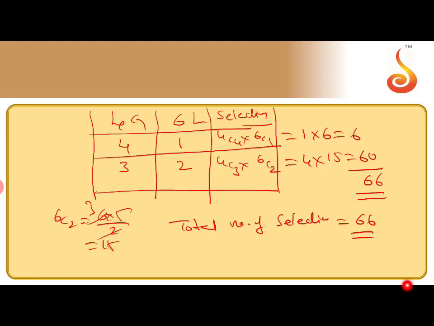First prepare a table. There are 4 gentlemen, 6 ladies. The majority will be what? Gentlemen. So you can give choices for gentlemen: 4, 3. If you take 4 here we require 1; 3, 2. In total we want a committee of 5. So the total members in a committee is 5. You can take the 5-member committee with different combinations. We have only 2 choices. I hope this is clear.